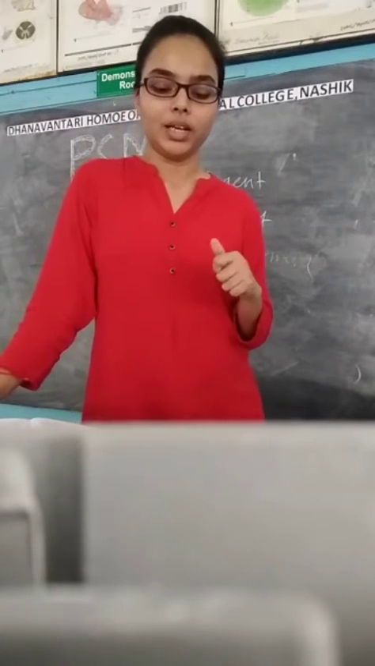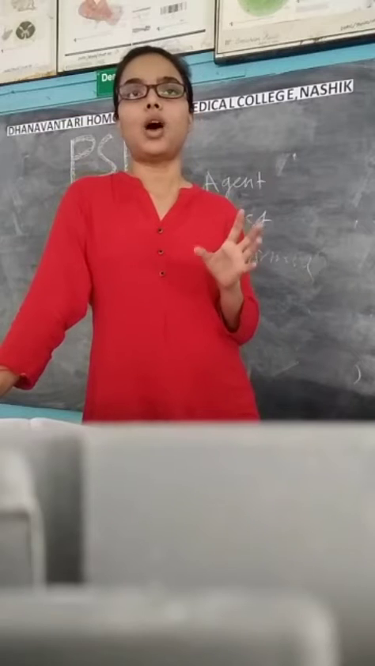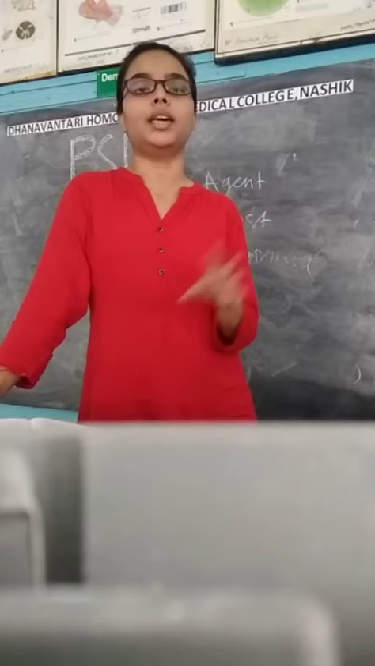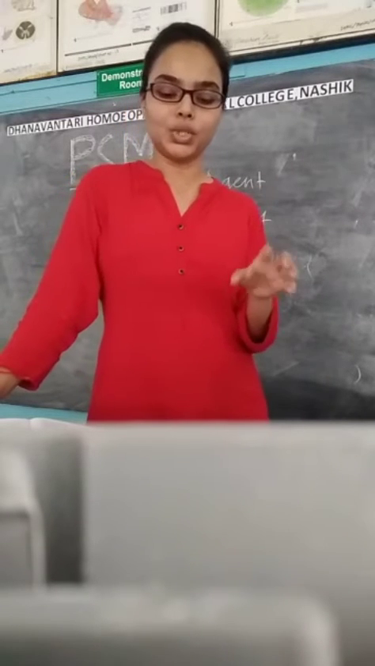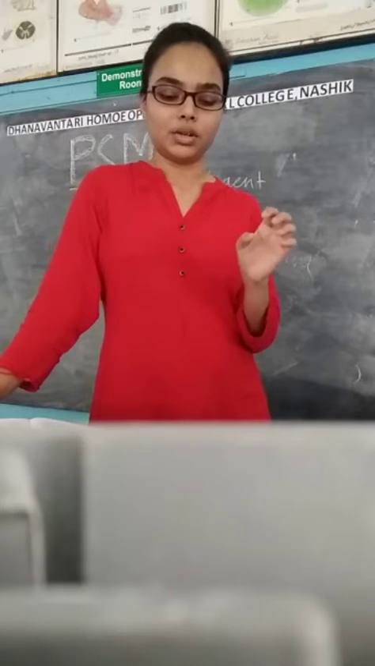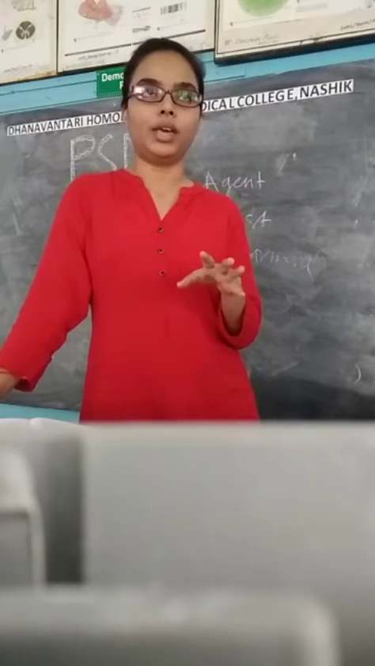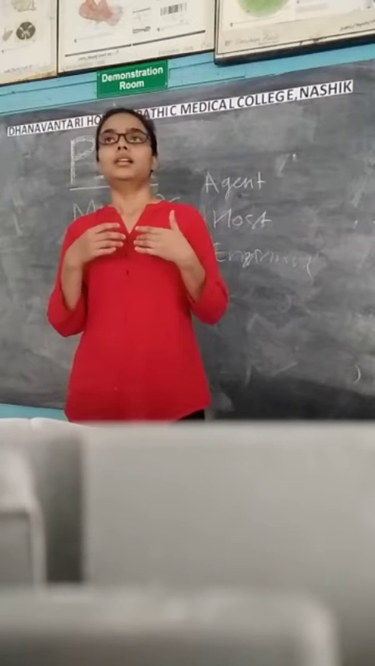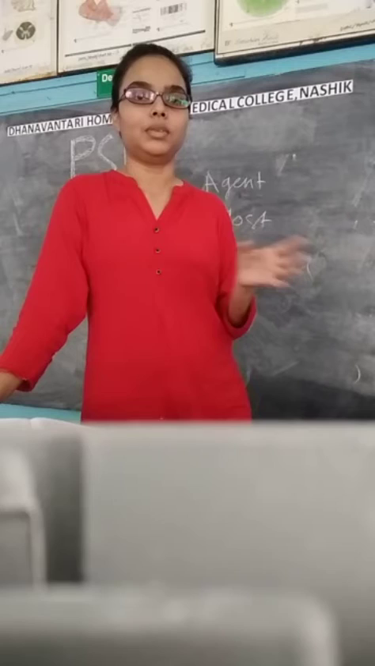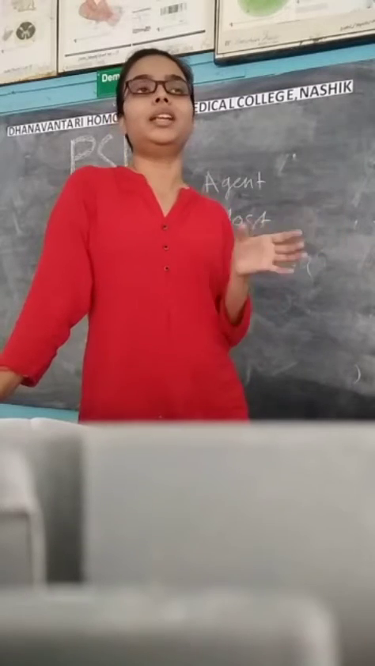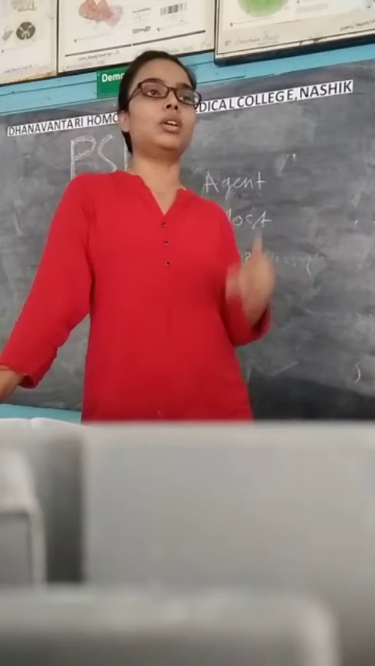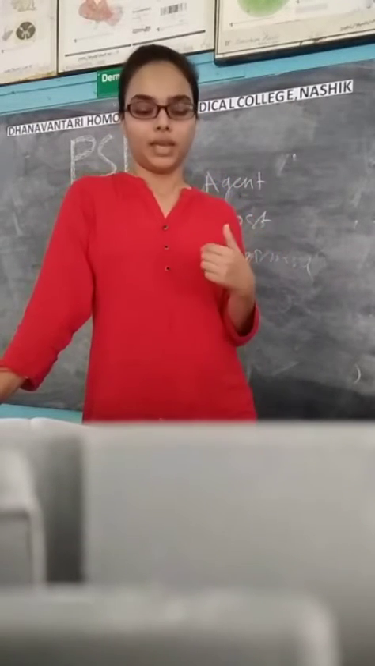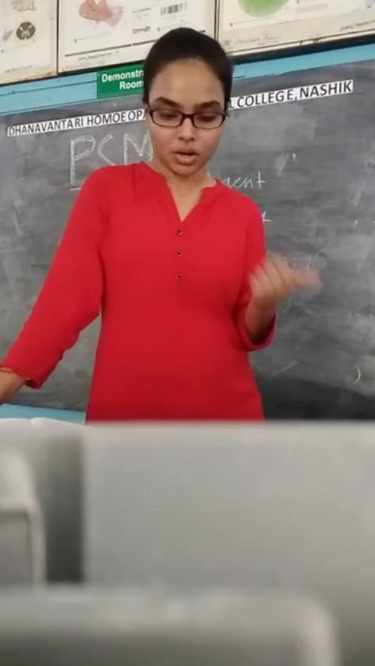Then the period of communicability: how many days it takes to communicate from one person to another. That duration is 4 to 6 days before the onset of symptoms and a week or more after that. Means in this period, if a person comes in contact with you, that person has high chances of having mumps, from the infected person to the non-infected person.